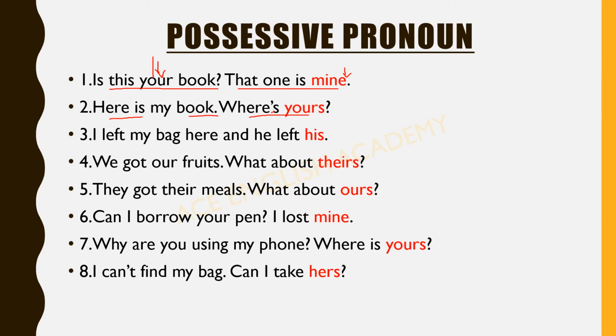So this is, okay, the contracted form there is. I left my bag here and he left his. We got our fruits. What about theirs? They got their meals. What about ours? Can I borrow your pen? I lost mine. So all these, mine, yours, his, theirs, ours, hers, all these are possessive pronouns. Okay.